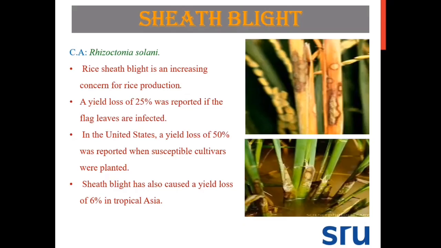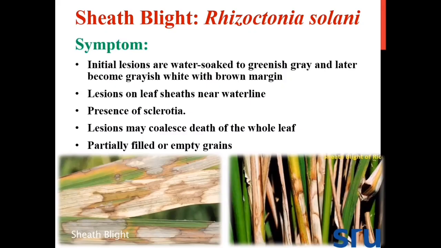Coming to another disease, sheath blight. Sheath blight is caused by the fungus Rhizoctonia solani. Rice sheath blight is an increasing concern for rice production. A yield loss of 25% was reported when flag leaves are infected. In the United States, a yield loss of 50% was reported with a susceptible cultivar. Sheath blight has also caused a yield loss of 6% in tropical Asia. Mainly, we can see the incidence of sheath blight in submerged rice.